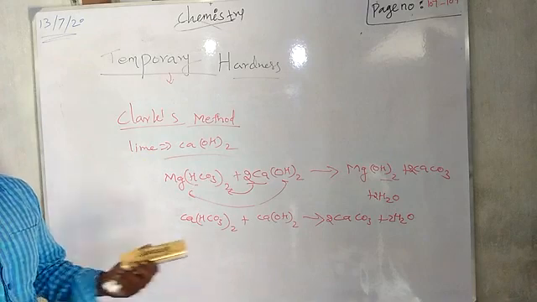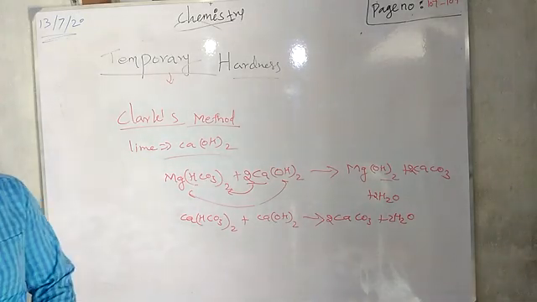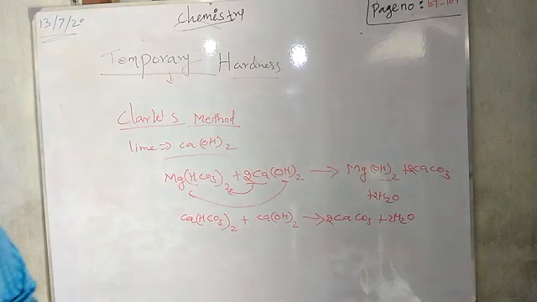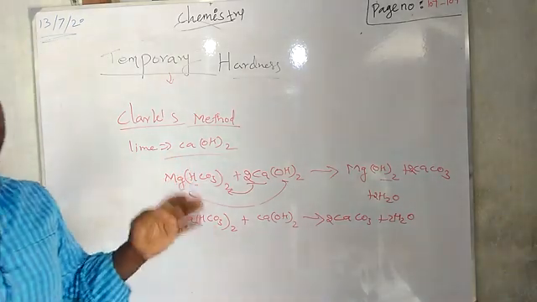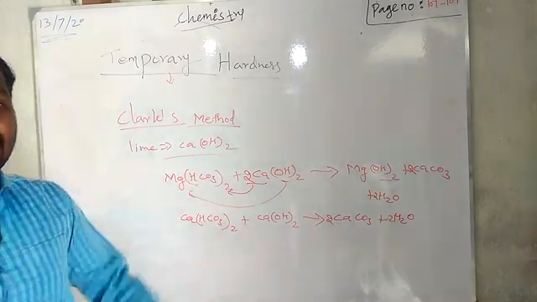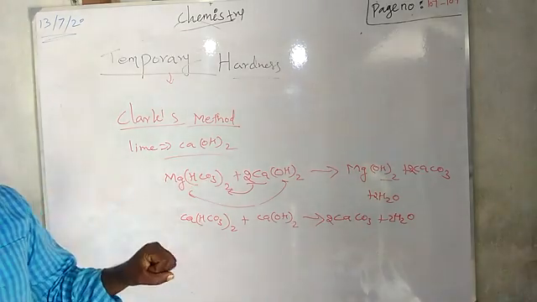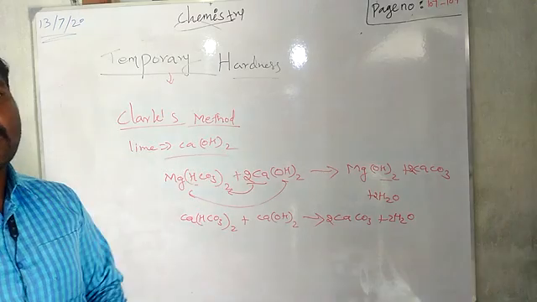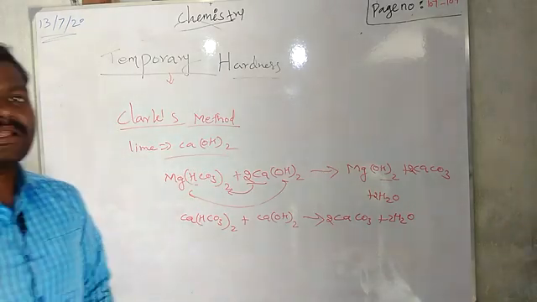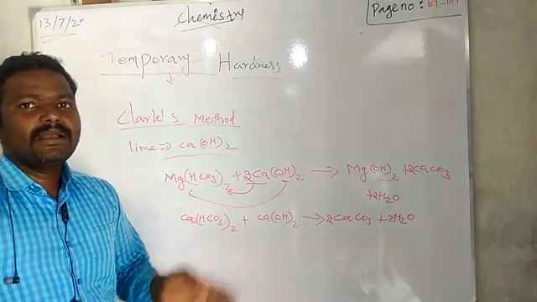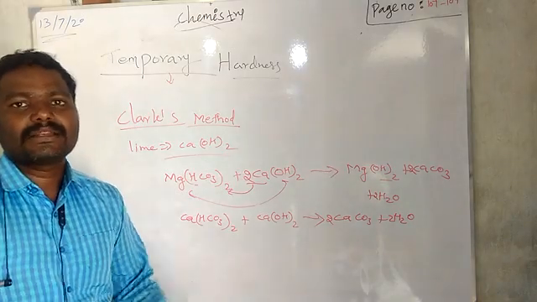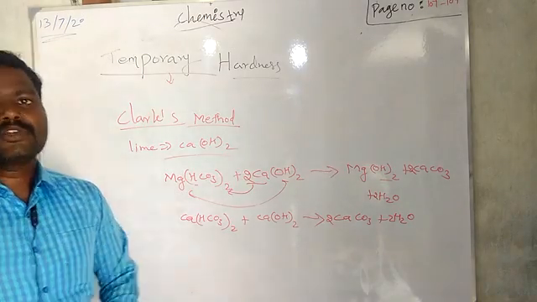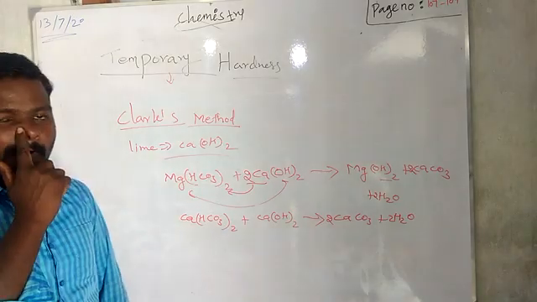Then permanent hardness. What is permanent hardness? See, the metal ions like calcium and magnesium present as a bicarbonate means that water is called temporary hard water. Permanent hard water means it may have magnesium sulfate or magnesium chloride, or calcium sulfate, calcium chloride. Here also we are going to use two methods. First one is